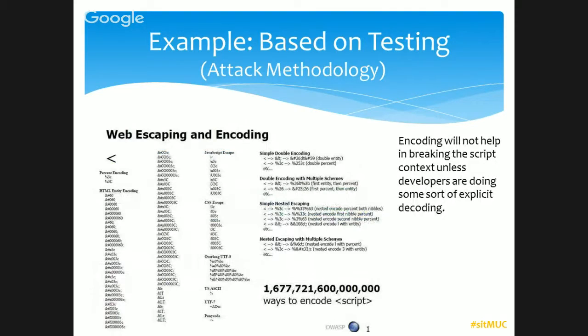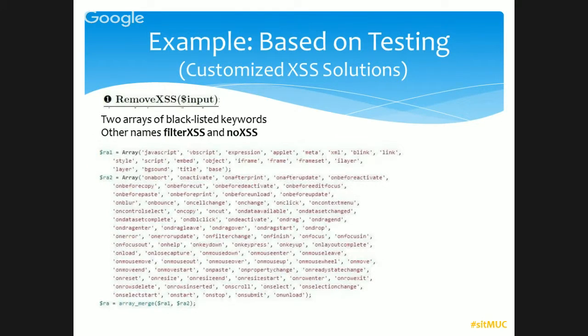So here are some statistics. There are many ways to do encoding, but encoding only works when there is explicit decoding in the server code, otherwise no. There are some custom solutions available on GitHub, used by many applications. It's a very popular custom solution, removeXSS. It is one type of filter for XSS. They took two different arrays, one with event handlers and one with keywords, all blacklisted. Whenever these types of words come, they just remove them from the code, and that's how they want to control the XSS.